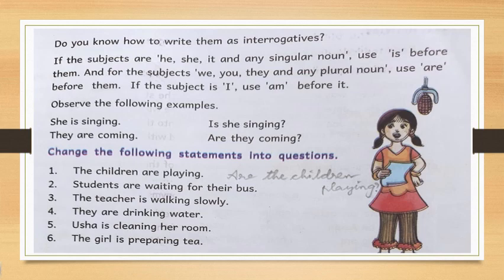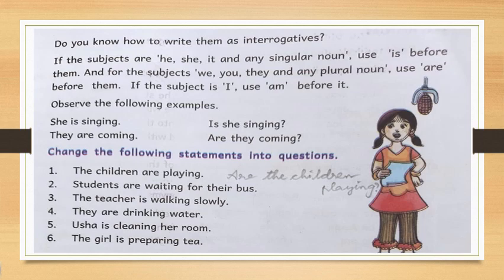Now let us change the following statements into questions. Okay. So first one, the children are playing. Now see how to write children. Children is a plural noun, common noun, plural noun. Okay. So you have to write are before the sentence. Are the children playing? Question mark.